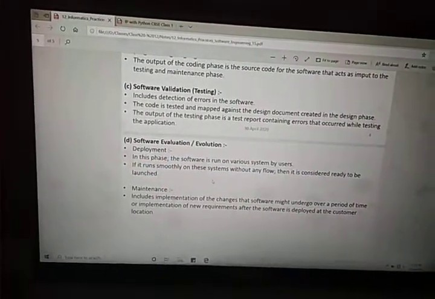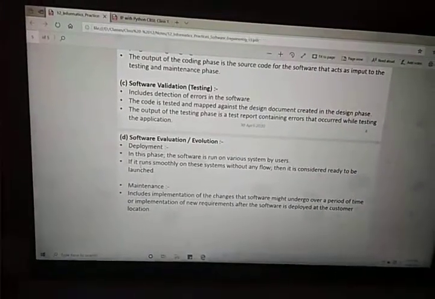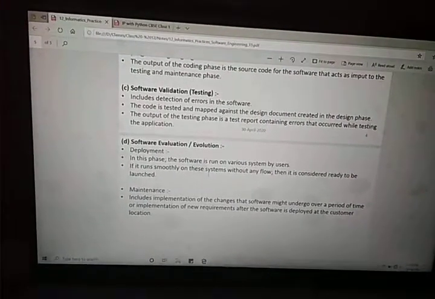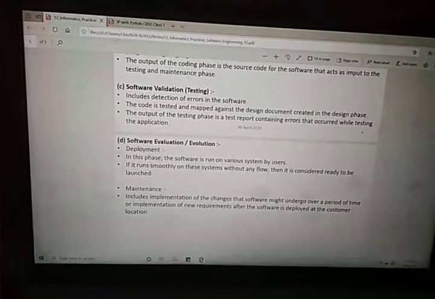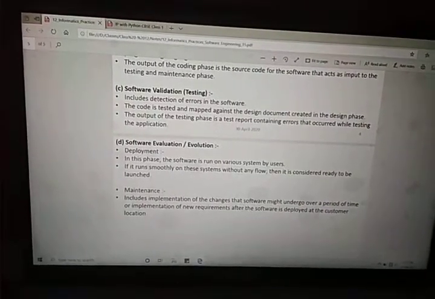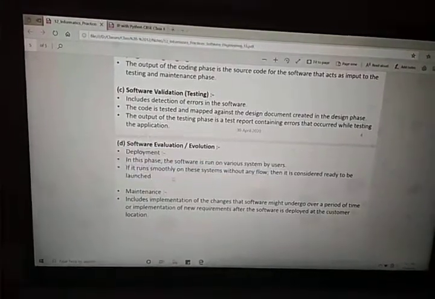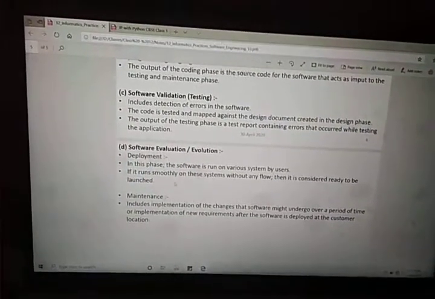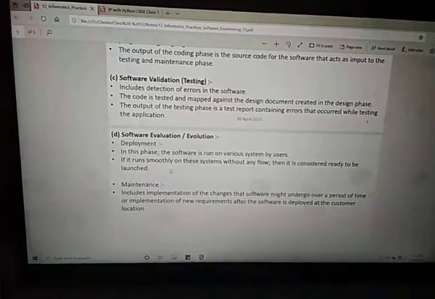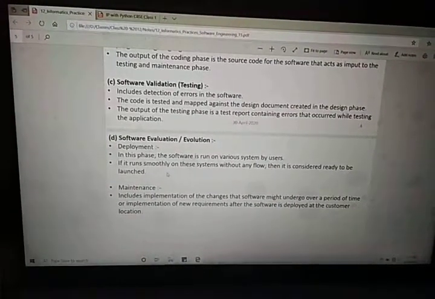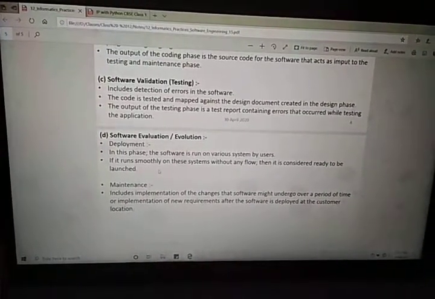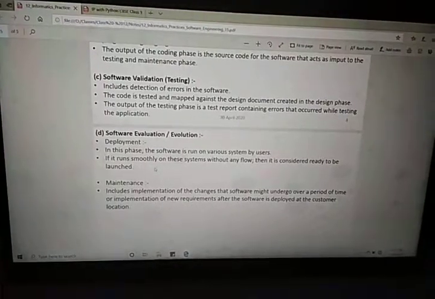Then we will see that it runs smoothly on this system without any flaw. Flaw means any errors. Then it is considered ready to be launched. If the software is running properly in the customer environment, then it is ready to be delivered to the customer.